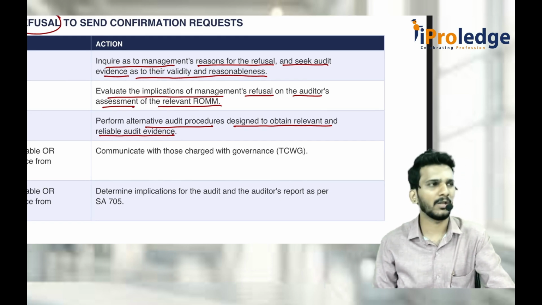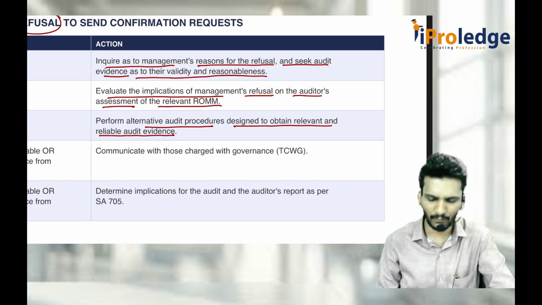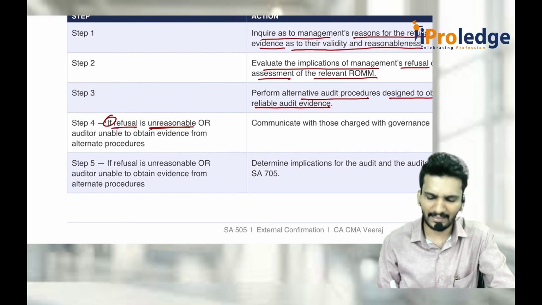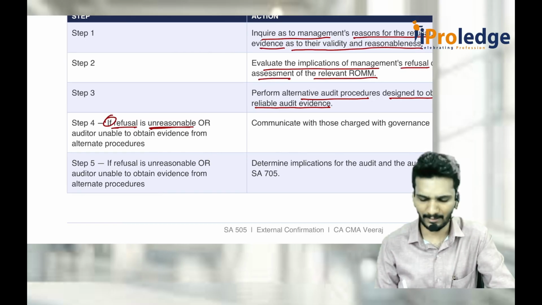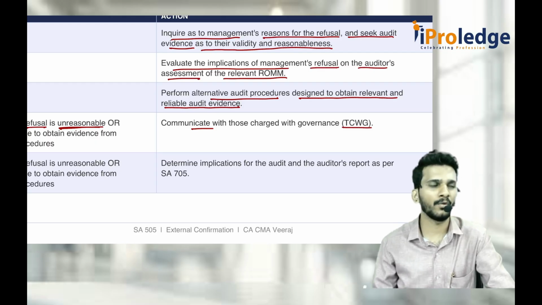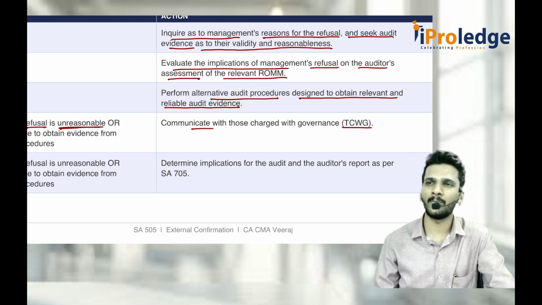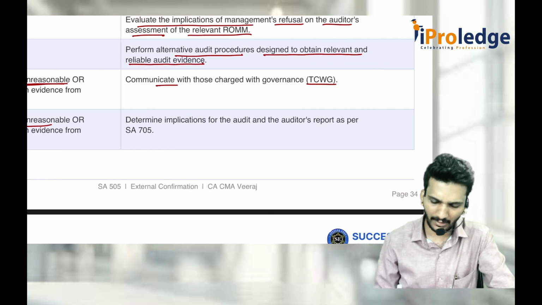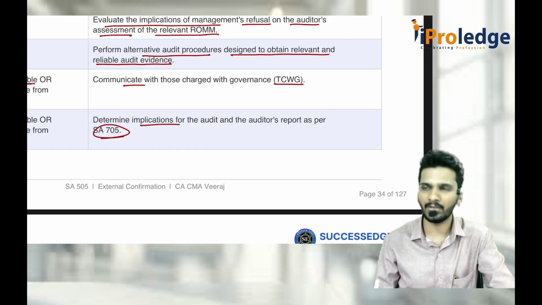Sir, what evidence? I can go for inspection, observation, or any other methods of evidence out of those 7. Then, if the refusal is unreasonable, you communicate with the TCWG. Management refuses, then go to the top level. If the TCWG equal management only, then there is no need to communicate. Then if the refusal is unreasonable, determine the implications as per 705.